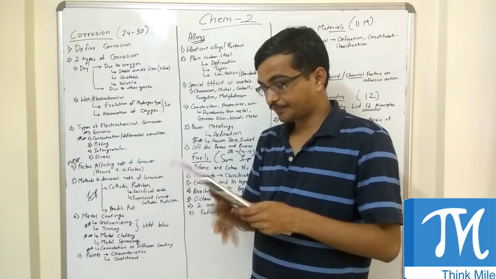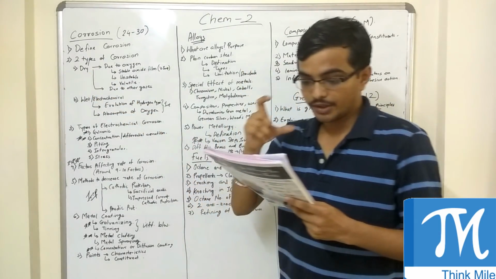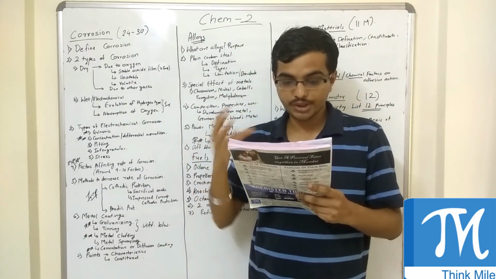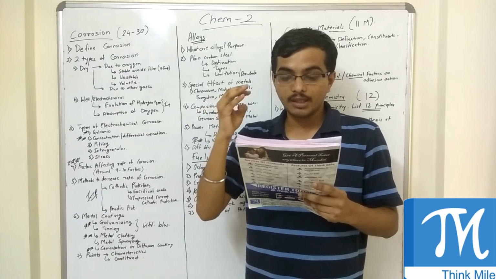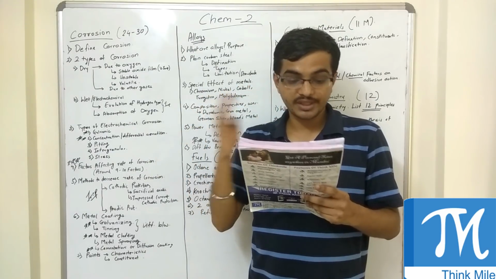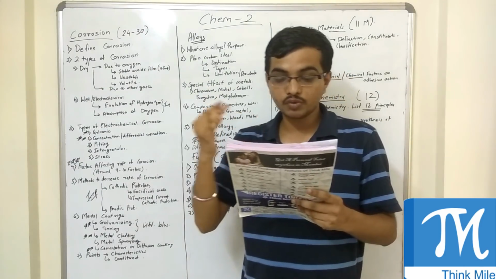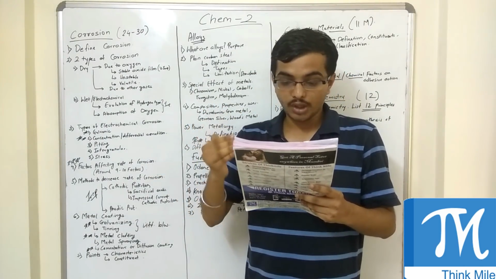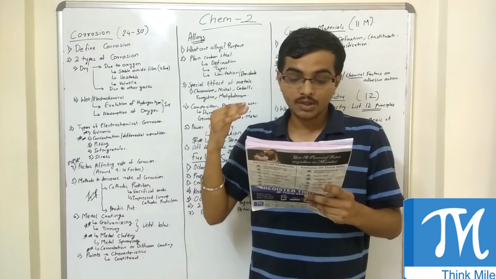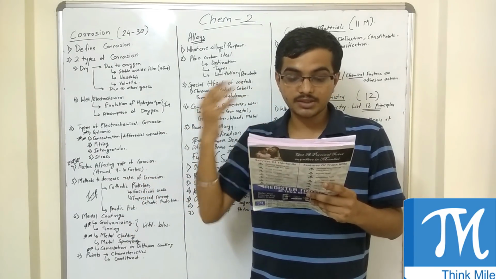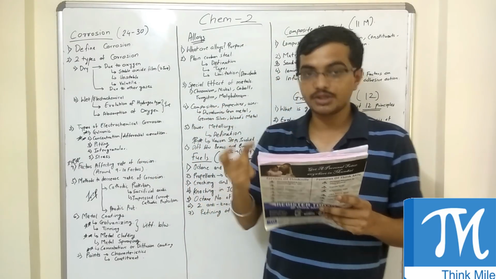If you see the papers, it is asked: what is oxidation corrosion? Explain why aluminum metal exhibits good corrosion resistance in atmospheric oxygen. Or there can be a question: why do gold and platinum metal not get corroded in atmospheric oxygen? Or discuss the role of nature of oxide formed in oxidation corrosion.